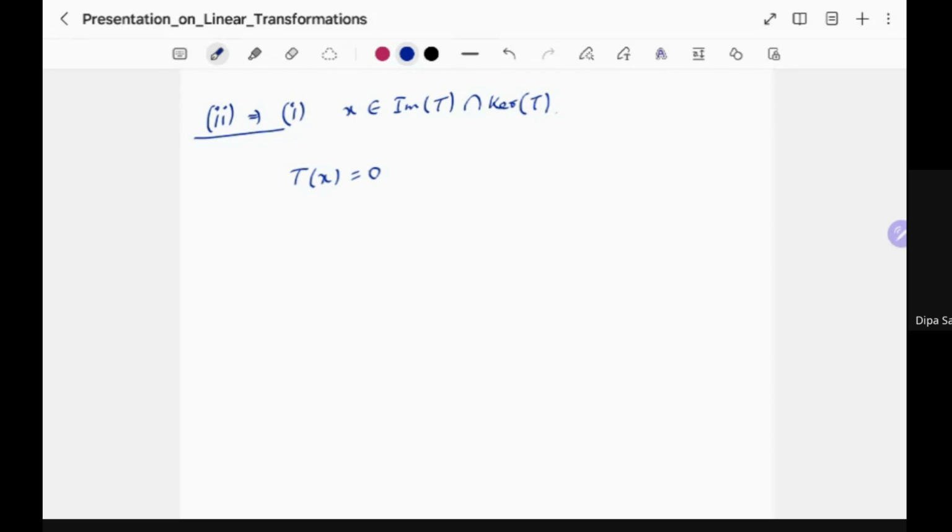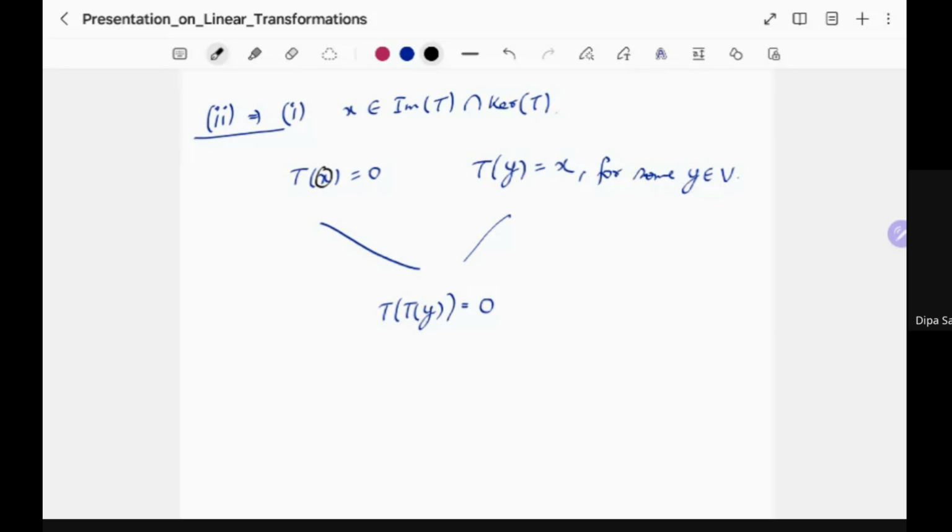But x is also in the image of T. That means there exists some y in V such that Ty equals x. These two together imply that T of T of y is equal to 0. Right? All I'm doing is replacing x by T of y.